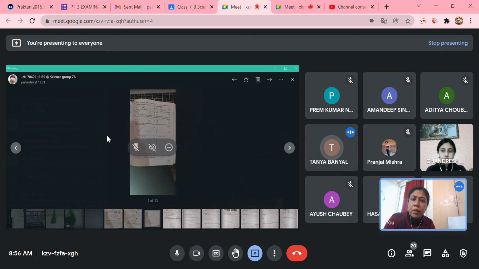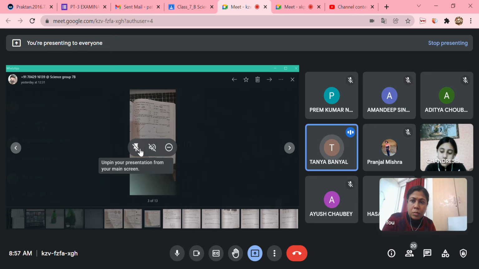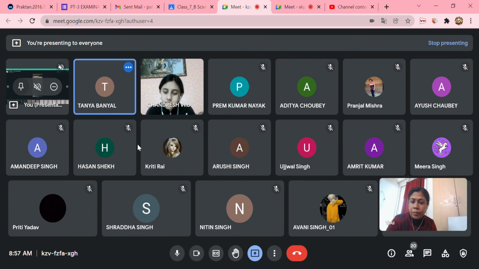Ma'am, should I read from the subjective type exercises? Yes. Question number 1. Very short answer question. Paheli and Bujo have to cover different distances to reach their school, but they take the same time to reach the school. What can you say about their speed?